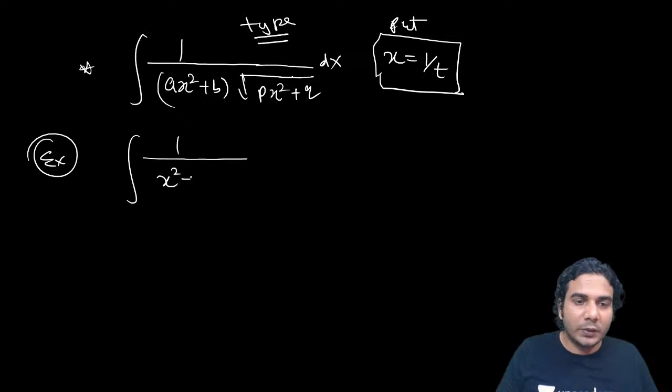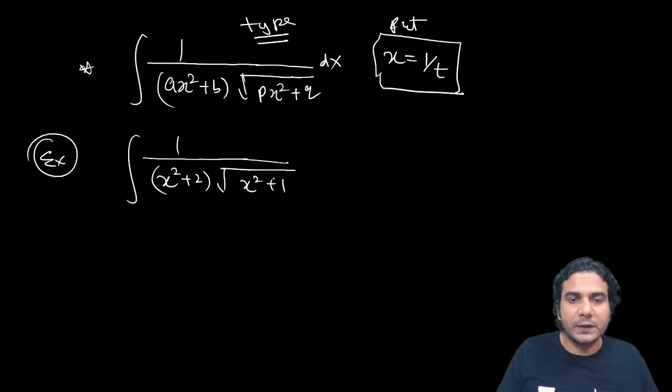Say it is x square plus 2. Let's take one simple example, say x square plus 1. So you'll have to substitute 2 times in this. The second time, what to substitute, you'll get to know later. First substitution is this only.